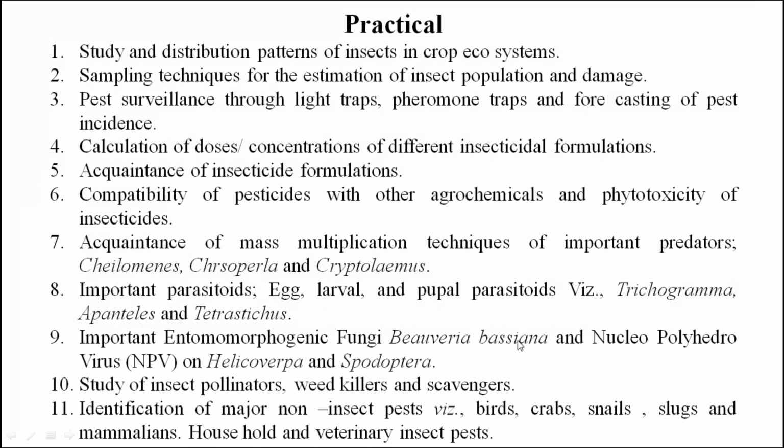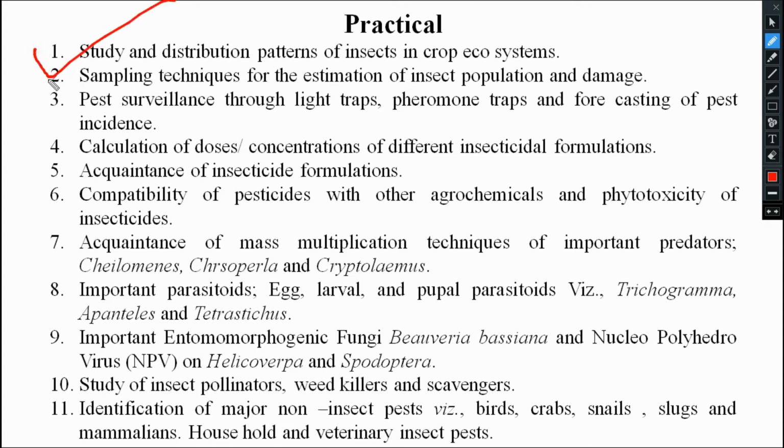Then coming to your practical, you see 11 experiments are there in this course. You can see here, the first is the study of the distribution pattern of insects in the crop ecosystem. That means in a crop ecosystem or agro ecosystem, we have to study the patterns of insects, how they are distributed, whether uniformly, randomly, aggregated, and how to calculate those things we will see in the first experiment.